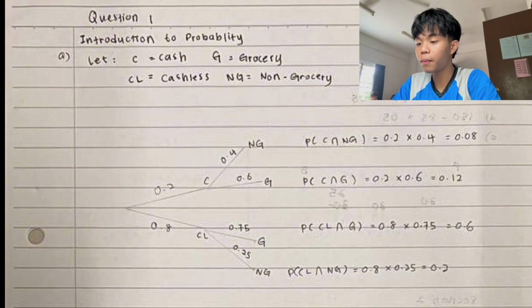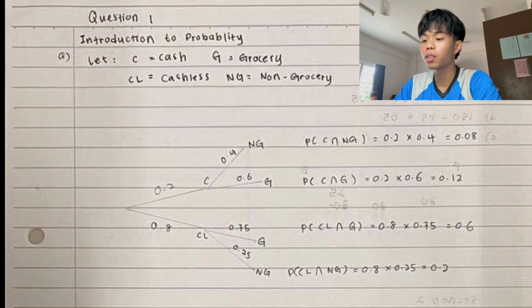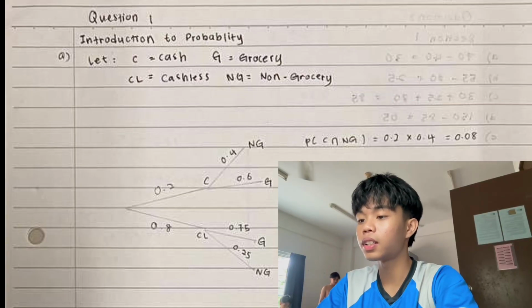Then 0.8 for CL, CL to G is 0.75 and CL to NG is 0.25. So the probability for CL and G is 0.8 times 0.75 equals 0.6. The probability for CL and NG is 0.8 times 0.25 equals 0.2. So this is the answer.